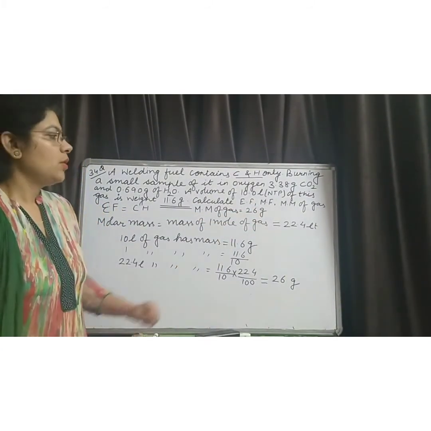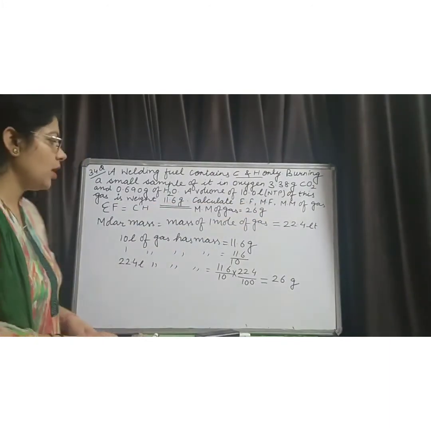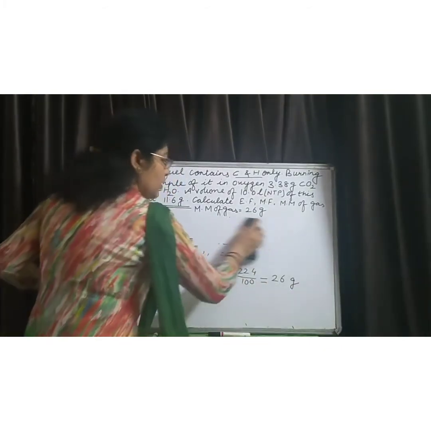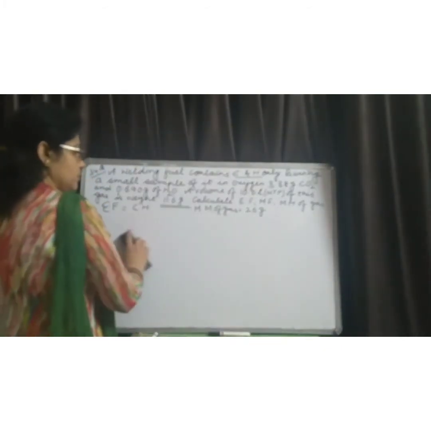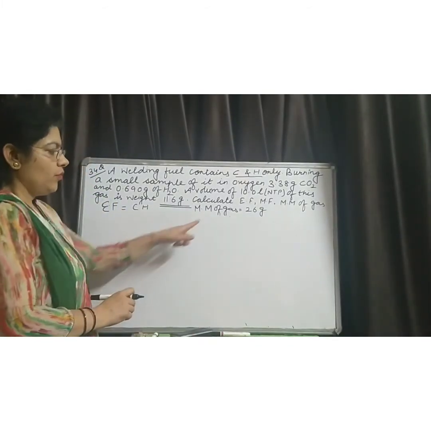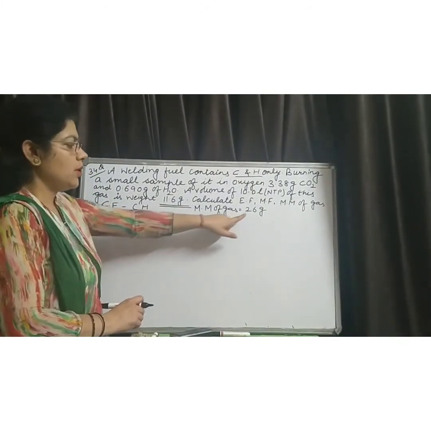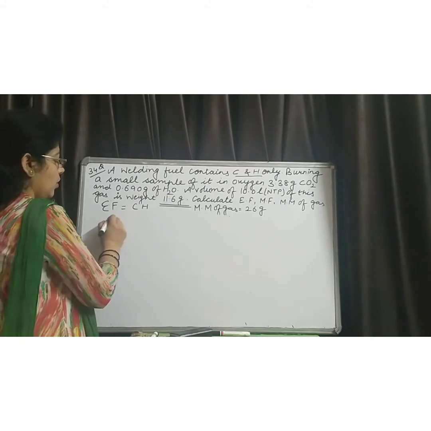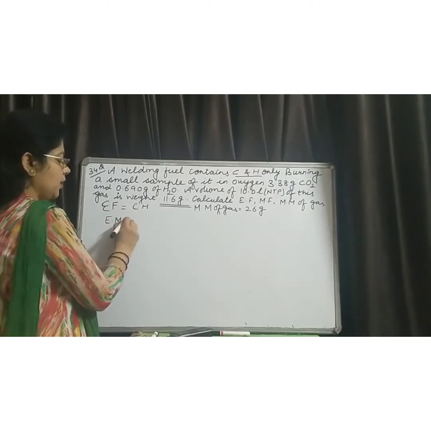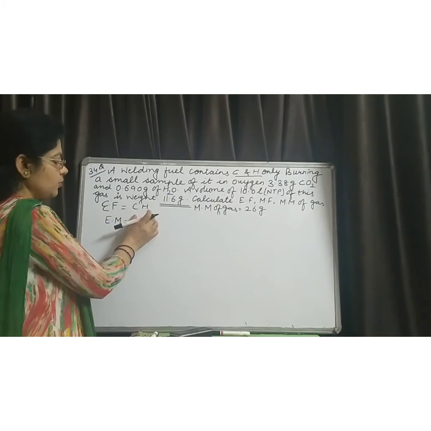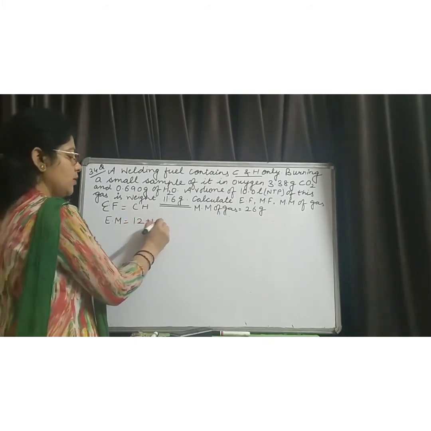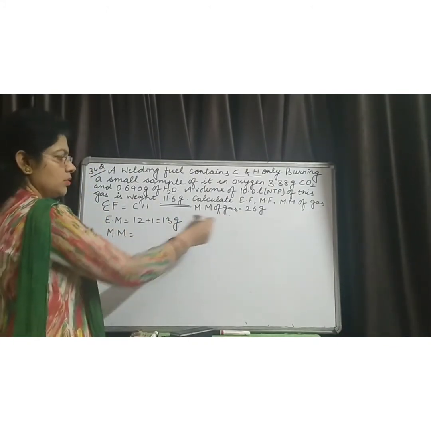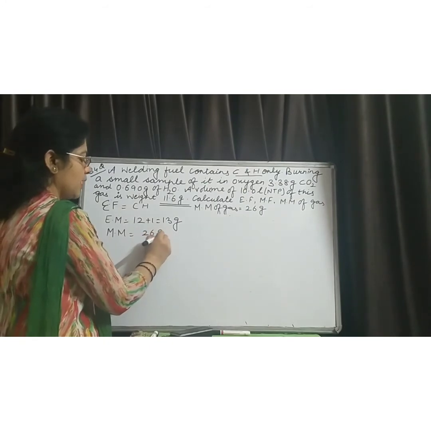Now the last, we have to find the molecular formula of the compound. For molecular formula, we have already found the molecular mass and empirical formula. So first of all, we find the empirical mass of the compound. Empirical mass of the compound is 12 plus 1, that is 13 grams. And molar mass or molecular mass of the compound is 26 grams.